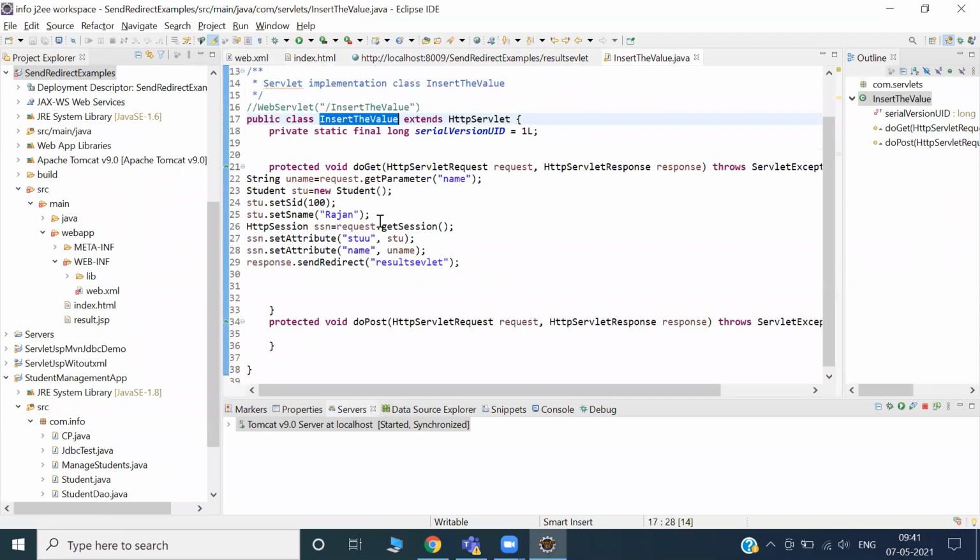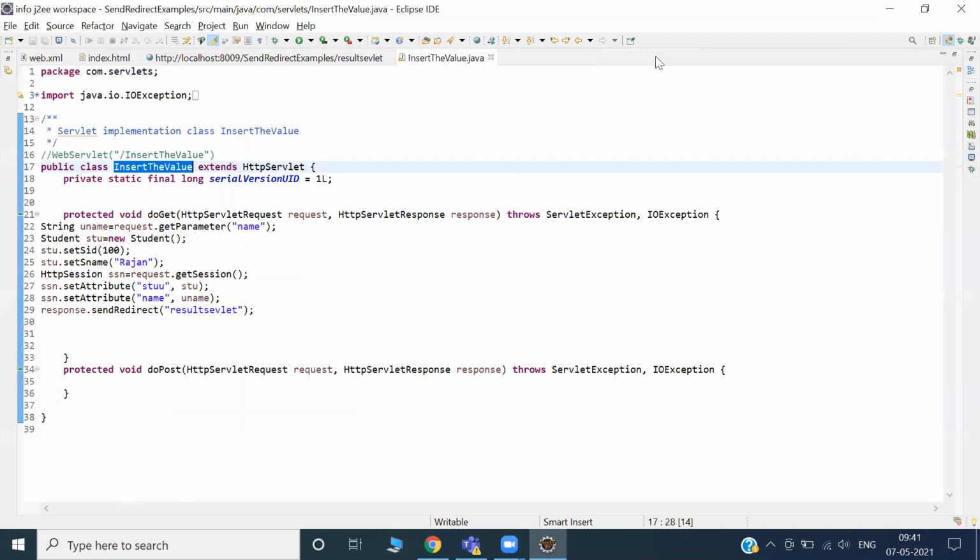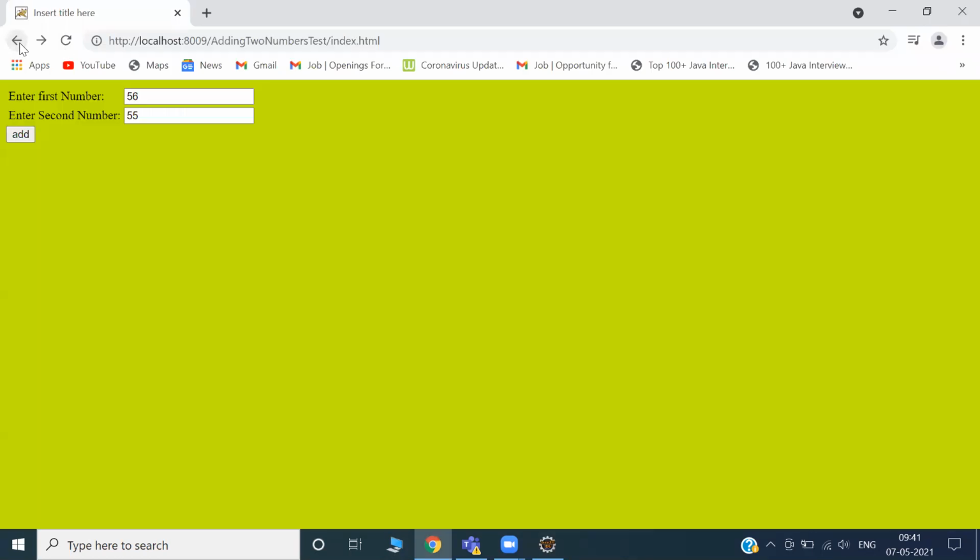What is this servlet doing? It is carrying some data and sending the data to another servlet.